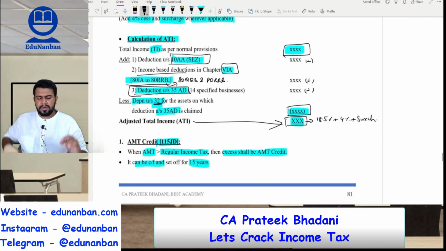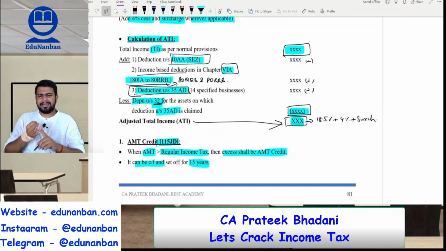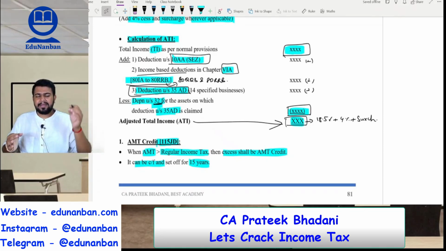So what you should do? Total income, add back the deduction claimed under section 10AA, chapter 6A deductions, that is income based deductions, and then 35AD deduction, and then reduce the depreciation on the 35AD assets that would have been available.